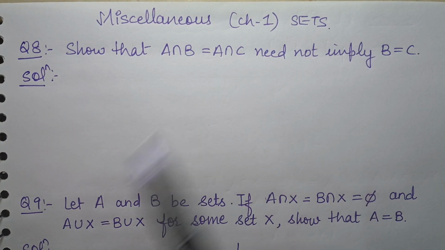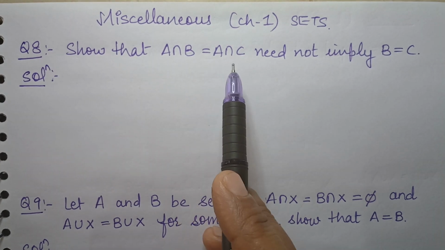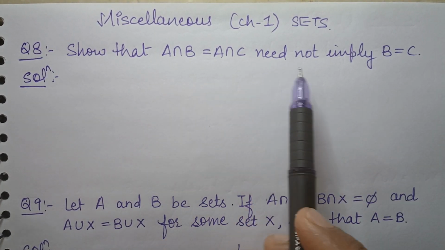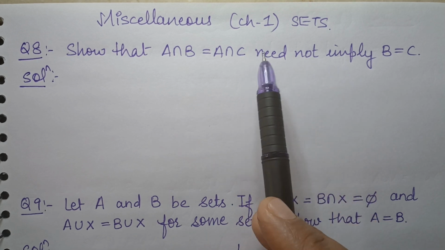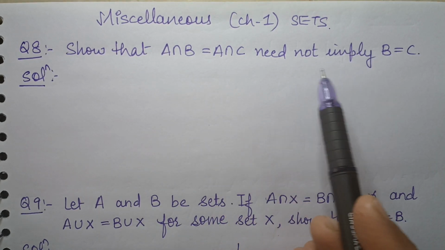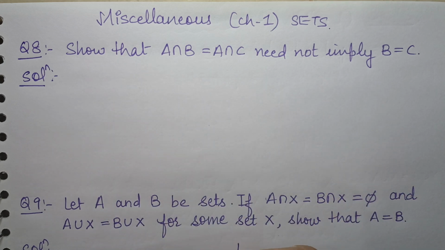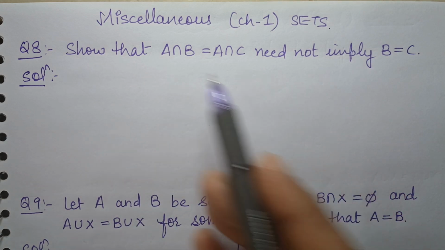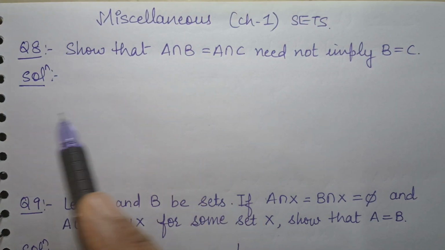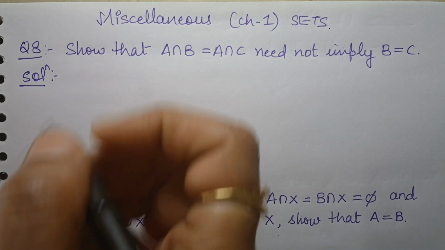Miscellaneous chapter 1 sets. Question number 8. Show that A intersection B is equal to A intersection C need not imply B is equal to C. Whenever these types of questions come, where it is given that "need not imply", what we have to do is show this with the help of examples. Whenever we have to prove that a statement is false, we always show the solution with the help of examples.